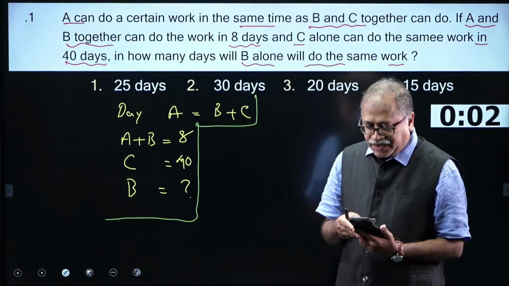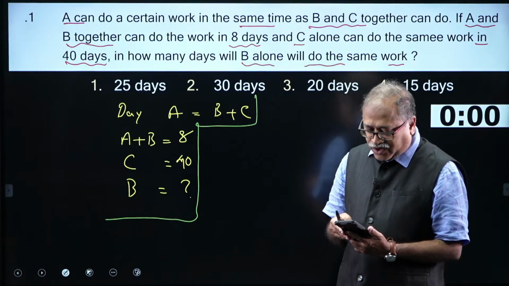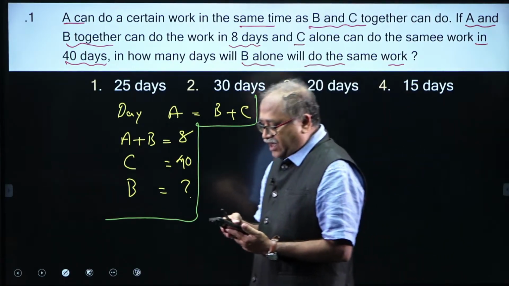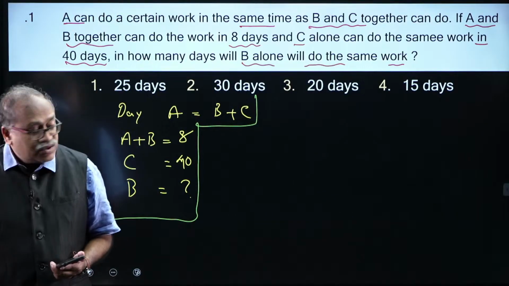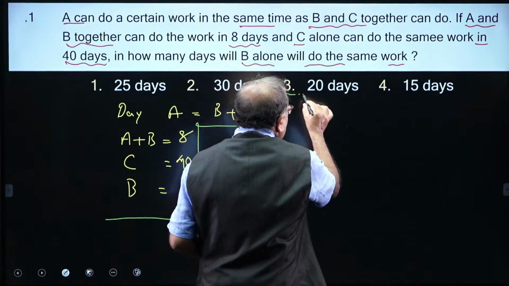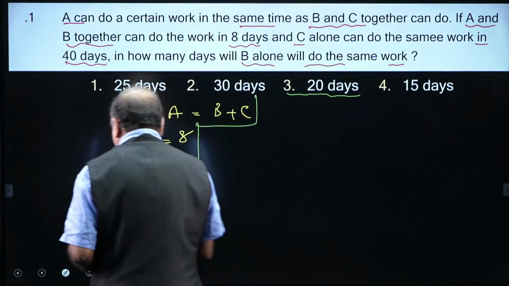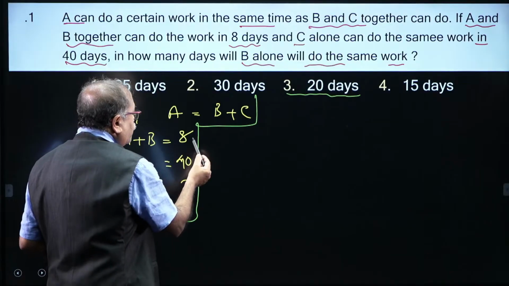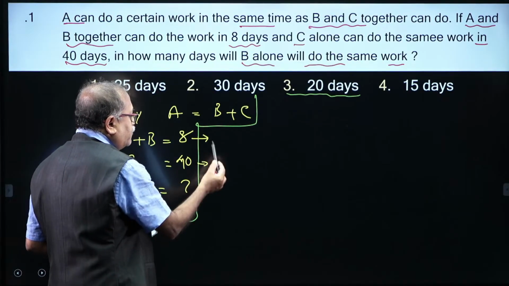Come on. Oh my God, Prabhu has already answered the question and says the answer is 20, that means option 3. Let me check that. What is the LCM of 8 and 40?